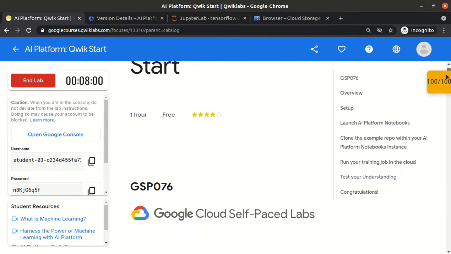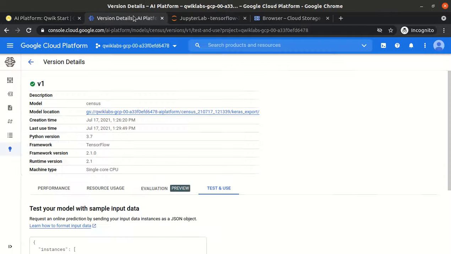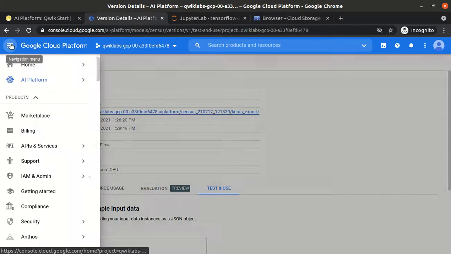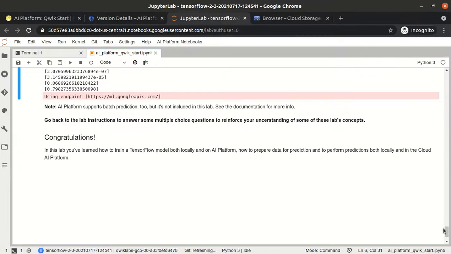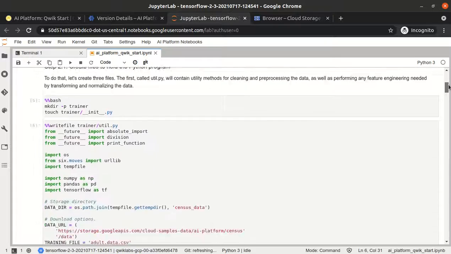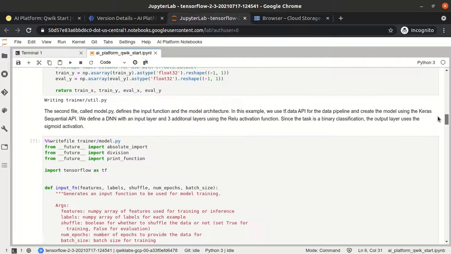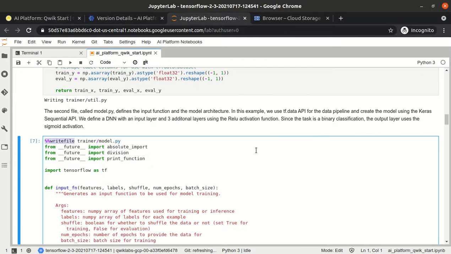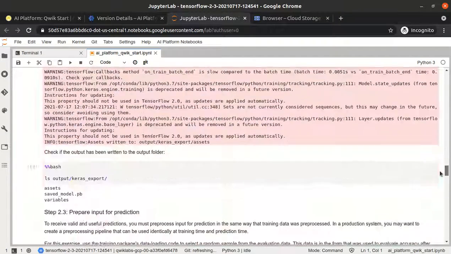So as part of this lab, though it's a very quick start lab, I have still told you about so many options, like what is AI Platform, what is the notebook option, what is the jobs option, what are the models options, right? And what is the magic line operator, what is the bash magic operator, what is the write file magic operator, and what is the command to execute it, that is the gcloud AI Platform command.